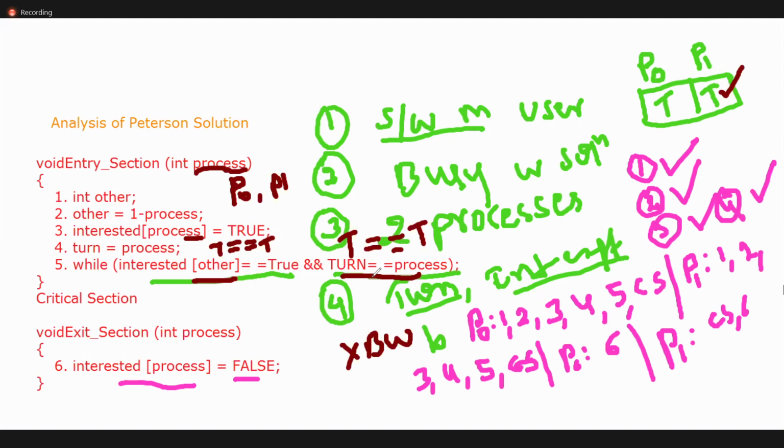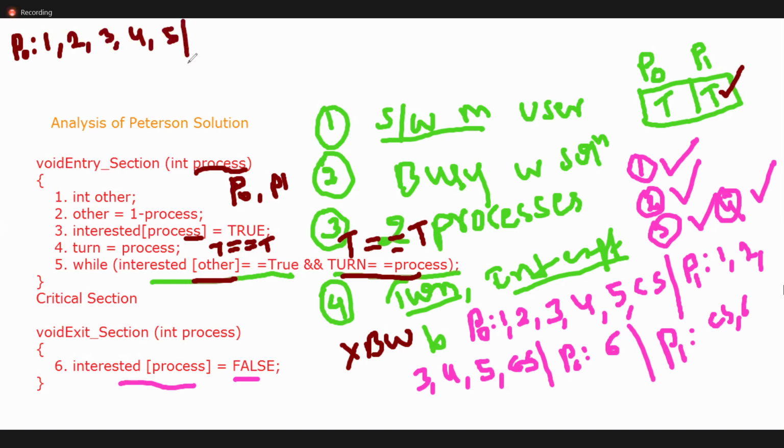Okay, but we can achieve it. How? See. Let us assume, Amma, P0 is executing 1, 2, 3, 4, 5. P0 is preempted here.